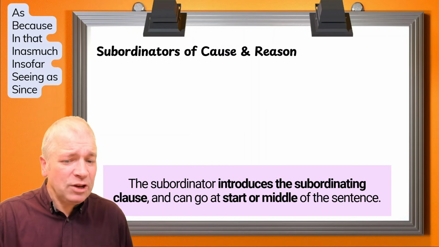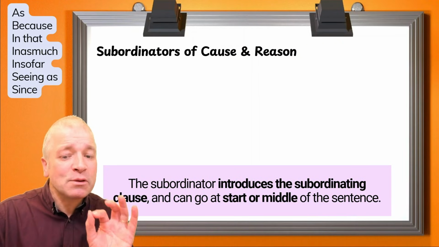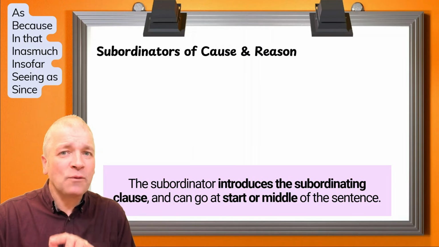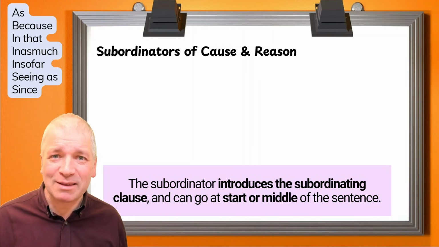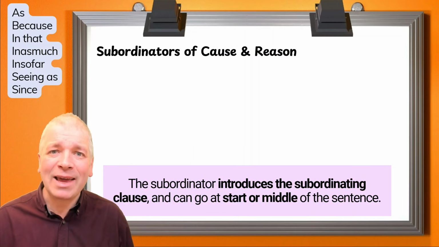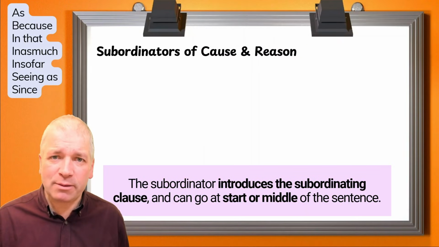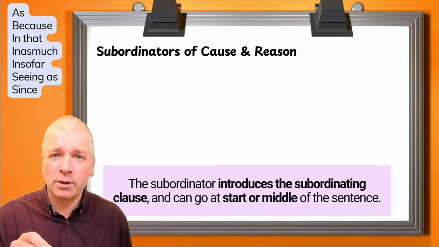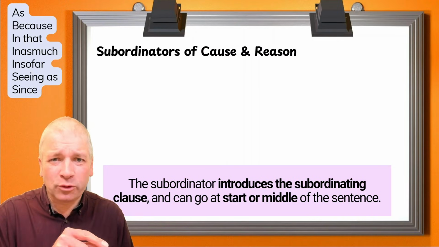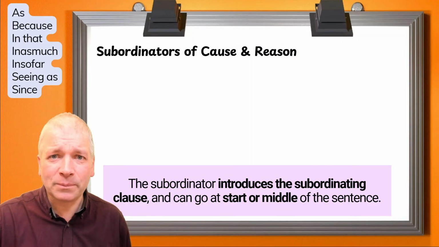The subordinator introduces the subordinating clause and can go at the start or middle of the sentence. Did you notice when we went through these subordinators, some of them were in the middle, like "as", but some of them were at the beginning, like "seeing as". And when you have two clauses and one is a subordinating clause, you could normally change the order around so the subordinating clause can go first or it can go after.